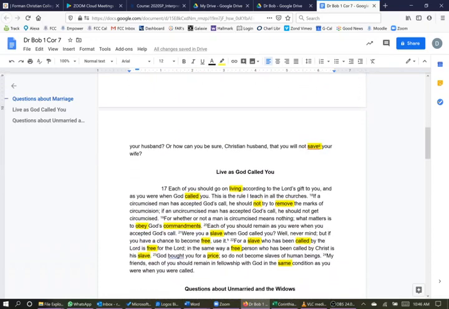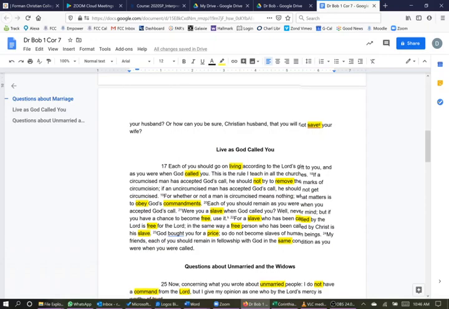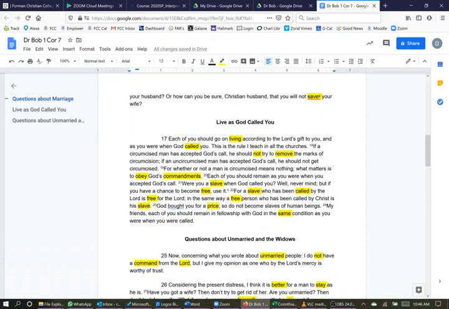And this is about living, called, not remove, circumcision, obey commandments, slave, chance, free, slave, called, free for the Lord, free, slave, price, same condition. So this is about, and that's what this heading says, living as God called you, slave or free, or circumcised or uncircumcised.